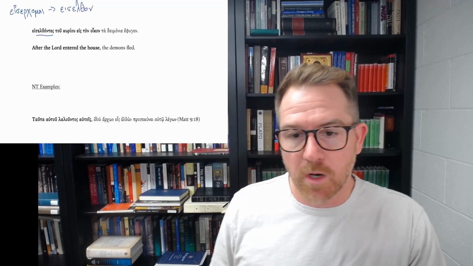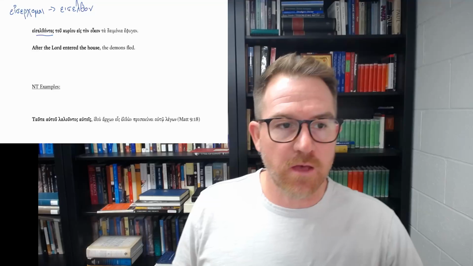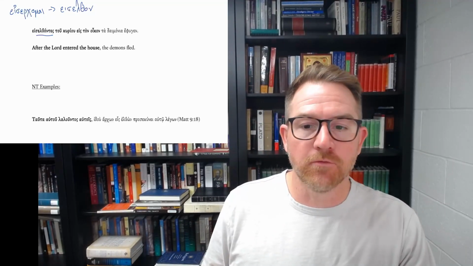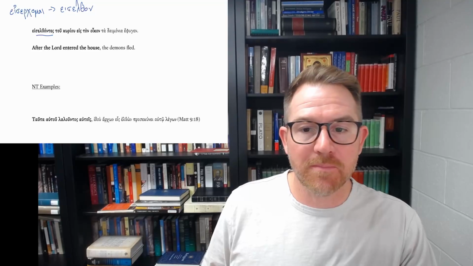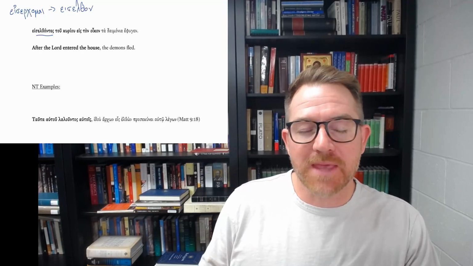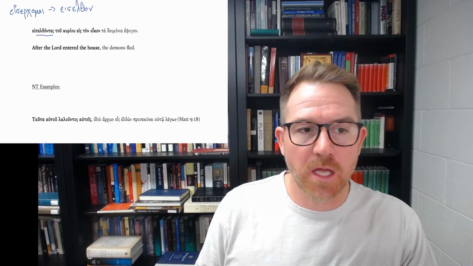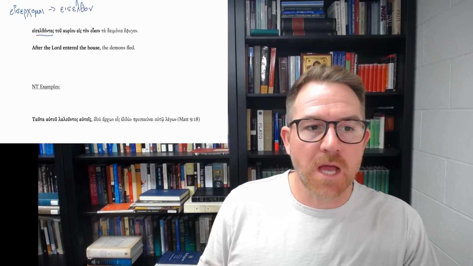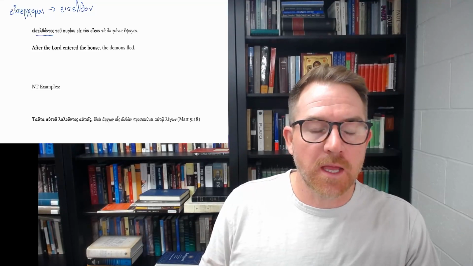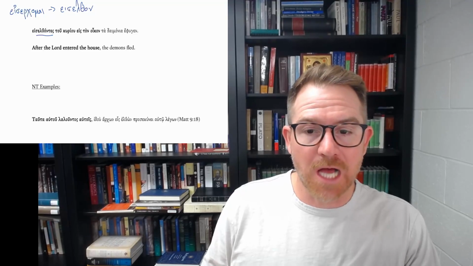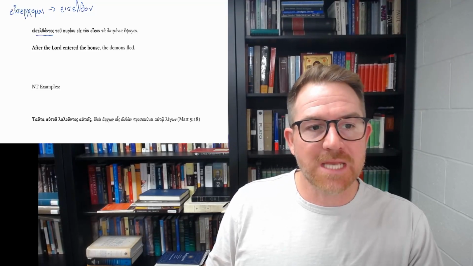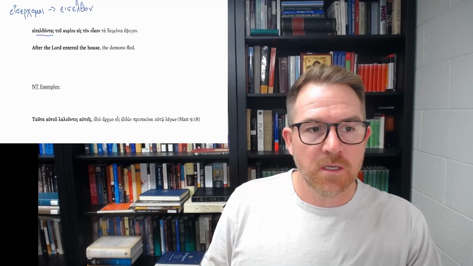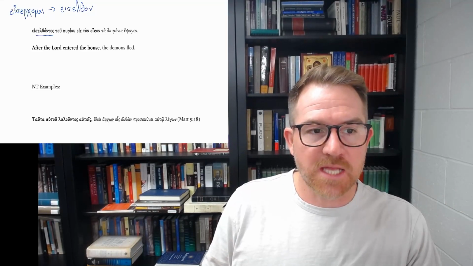It's one of those principal parts where in the second aorist, erchomai becomes elthon. So eiselthóntōn has that present active participle ending, ontōn, but this is not a present verb, it's aorist, because in the second aorist, the stem has changed.